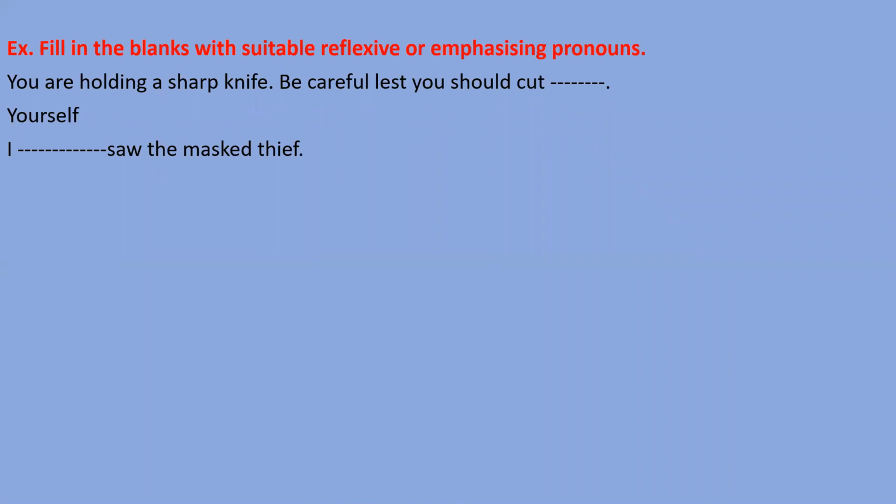Right? Any boy's name is there, then himself. Any girl's name is there, that's herself. More than one boy and girl, then we can mention themselves. Again I tell you, according to I, myself; we, ourselves; you, yourself; he, himself; she, herself; it, itself; they, themselves. According to subject we have to say, right? So here myself will come, and that is emphasizing pronoun because we are emphasizing on I word.